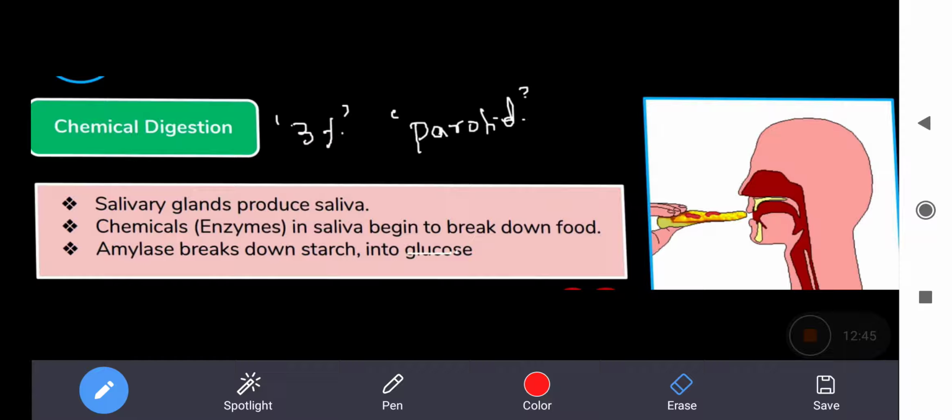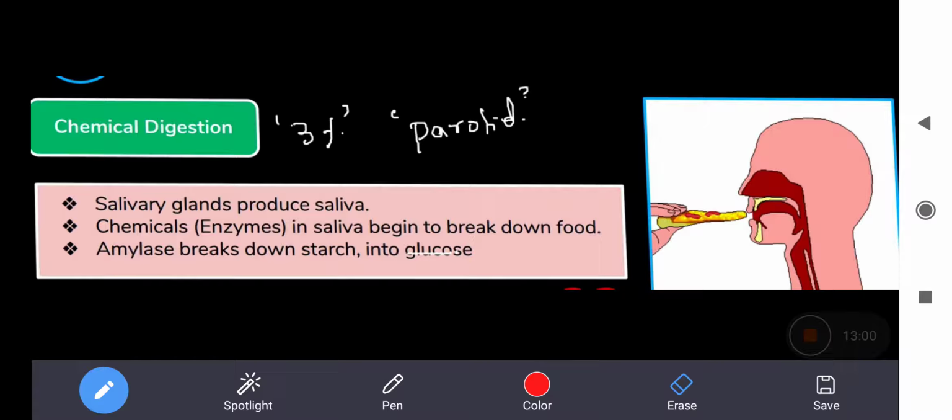Parotid gland helps in the secretion of salivary amylase. We have submandibular gland and sublingual gland. These are the different glands that are there in your mouth that help in digestion.